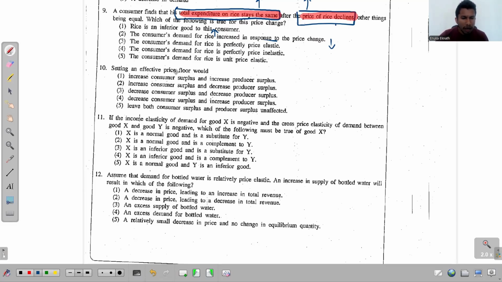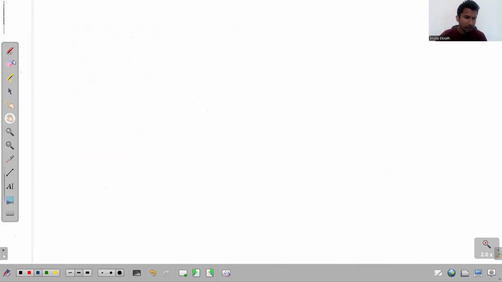Setting an effective price floor good. When you look at these given the provided options, you can understand that they are asking us to recognize what happens to this consumer surplus and the producer surplus when a price floor, when a minimum price is imposed. So to recognize that, we will draw the relevant curves.